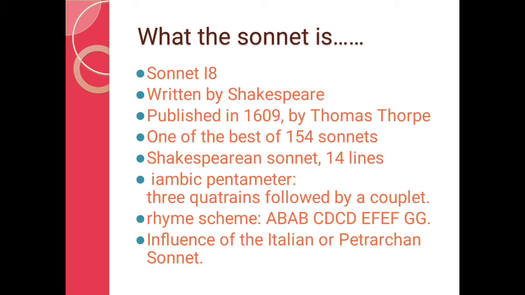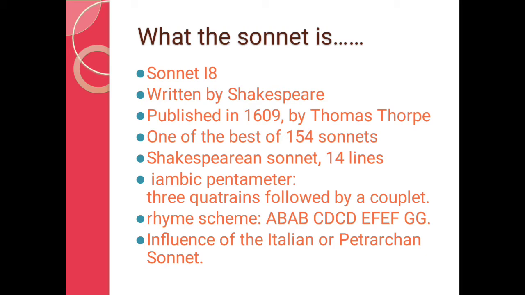This sonnet is called a Shakespearean sonnet because after Shakespeare made it famous, this form became known as the Shakespearean sonnet. It is written in iambic pentameter and has 3 quatrains.